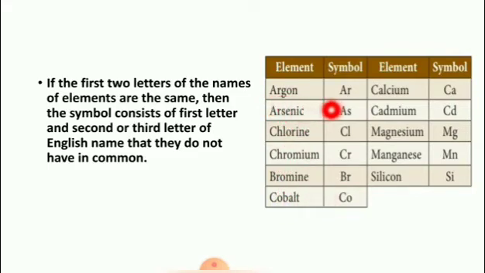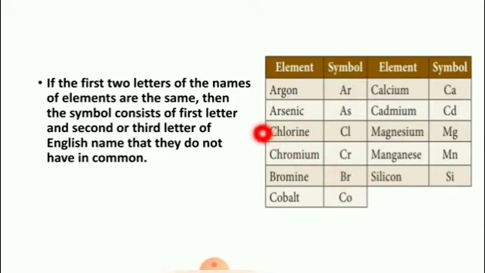So the symbols are argon, Ar; arsenic, As; first and third letter used here. Chlorine, Cl; chromium, Cr; bromine, Br; cobalt, Co; calcium, Ca; cadmium, Cd; magnesium, Mg; manganese, Mn; silicon, Si.